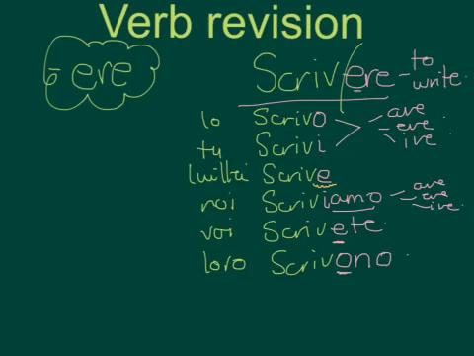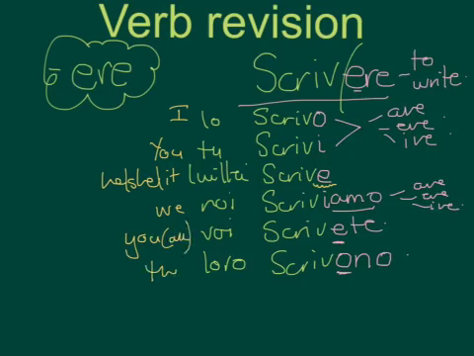So quickly, what do we remember? What does io mean? Tu? Lui, lei? We, then? You all, or you plural, and they. Okay, remember these are basically divided in half.